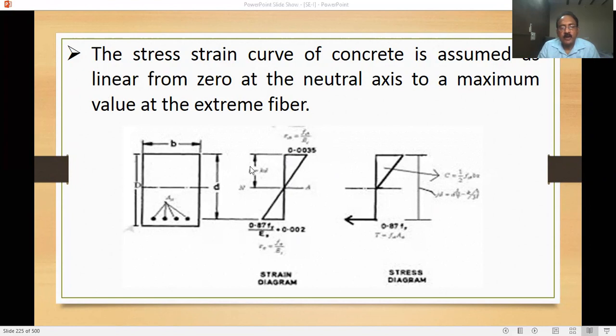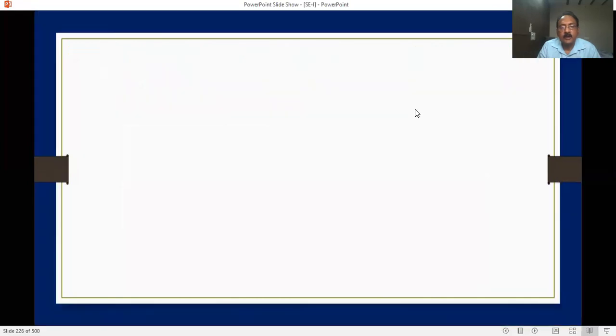These questions are asked frequently in GATE and competitive examinations. Here, this is the working stress method: stress diagram is 0 at the neutral axis and maximum at the edge. If you understand this, it is very important.